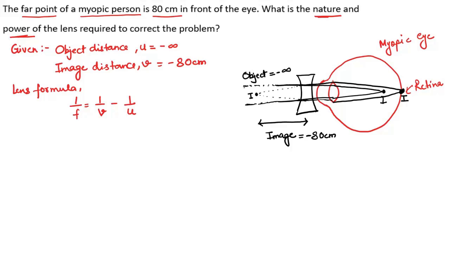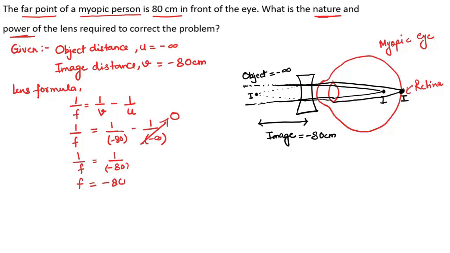Here f is the focal length, right? Now substituting the values, we get 1 upon f equals 1 upon minus 80 minus 1 upon minus infinity. So 1 upon infinity becomes 0. So we get 1 upon f equals 1 upon minus 80. So here we get focal length equals minus 80, and the unit is centimeter.